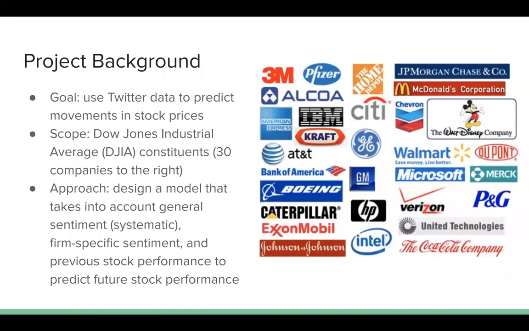And so our goal is to use this Twitter data to predict the movements of individual stocks in the Dow Jones Industrial Average. So using those 30 firms, we see the correlation between market-wide sentiment from Twitter and the stock performance over a year.